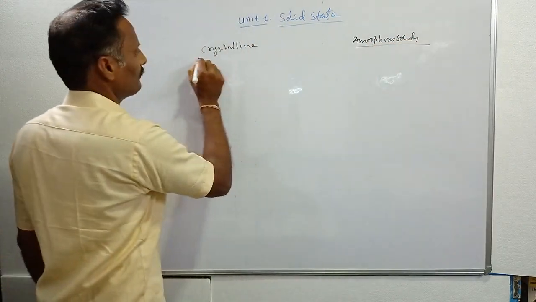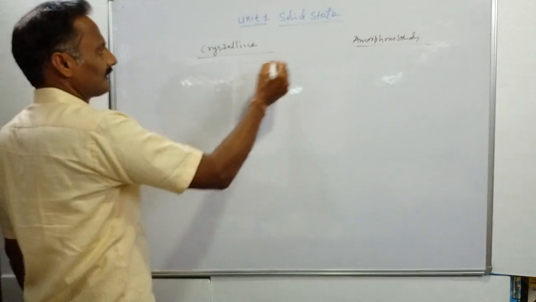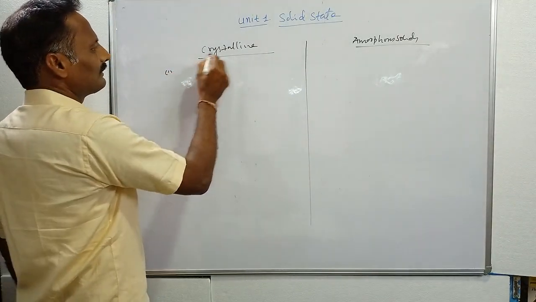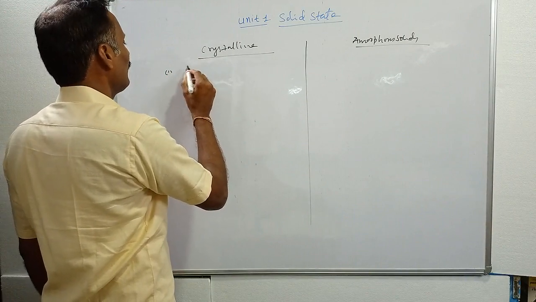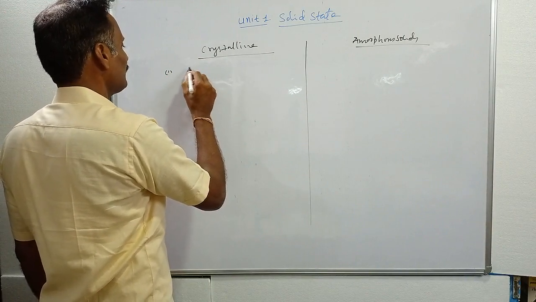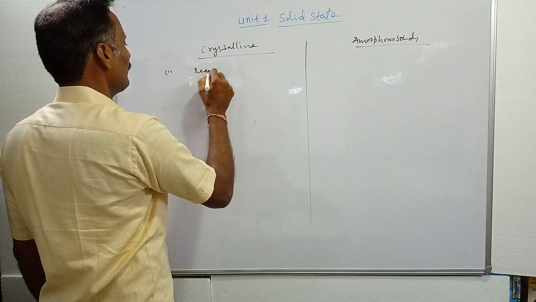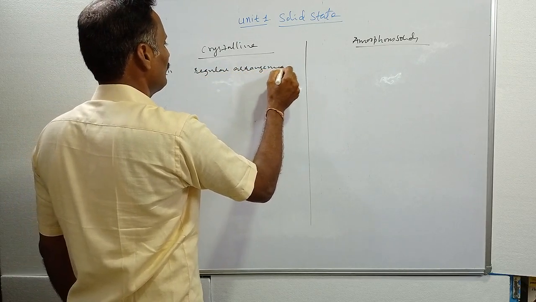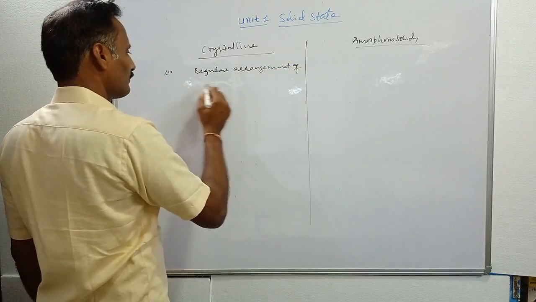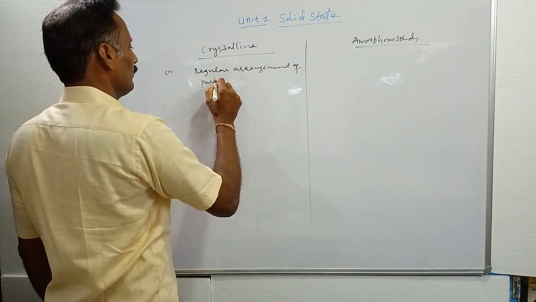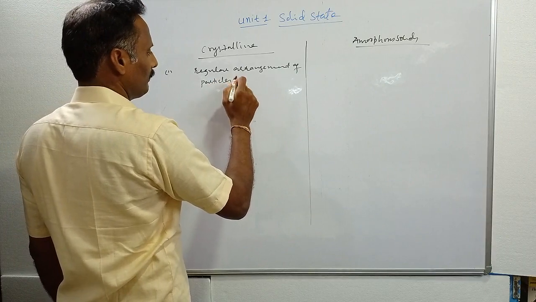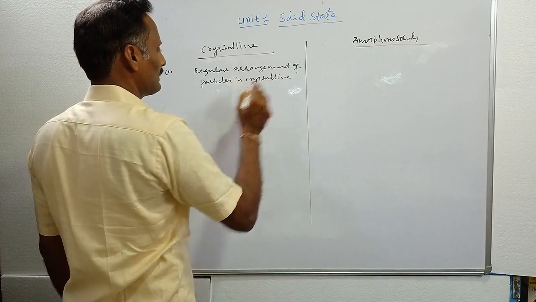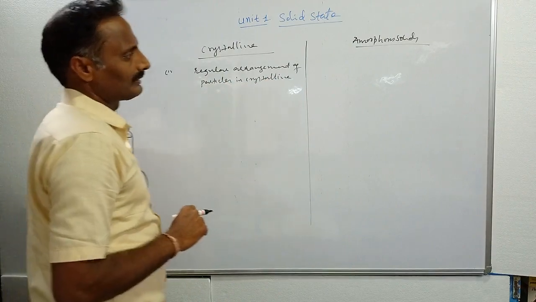What are the differences? The first difference between crystalline and amorphous solids is that crystalline solids have a regular arrangement of particles. They have a regular arrangement of particles in a crystalline substance.